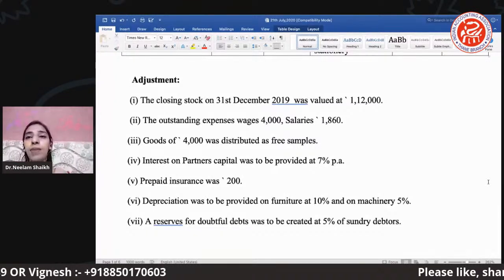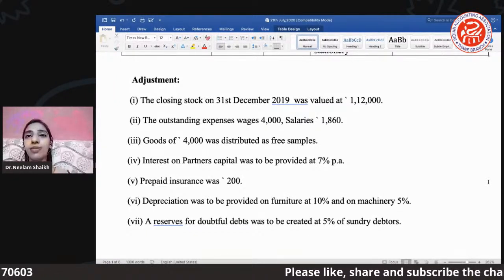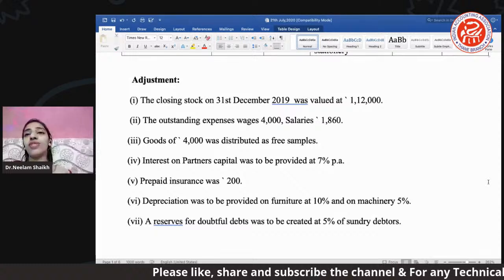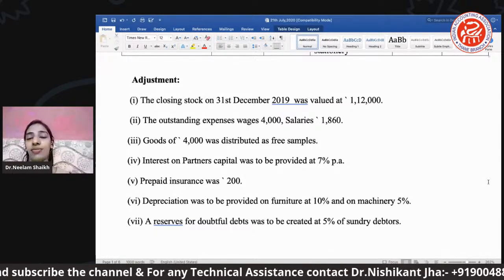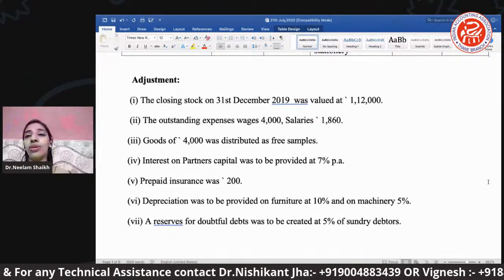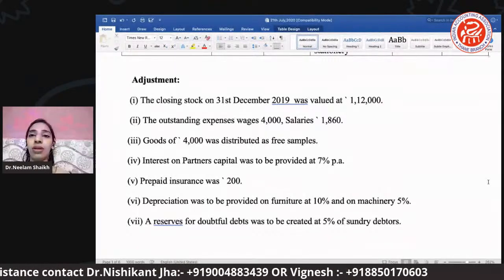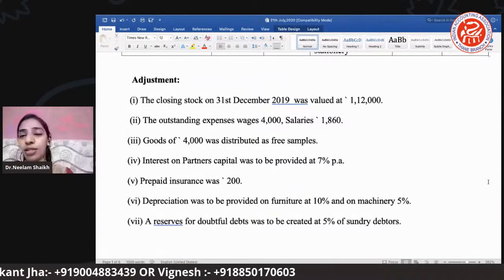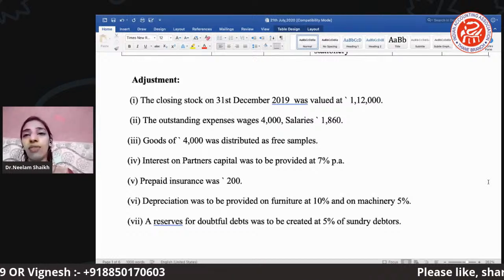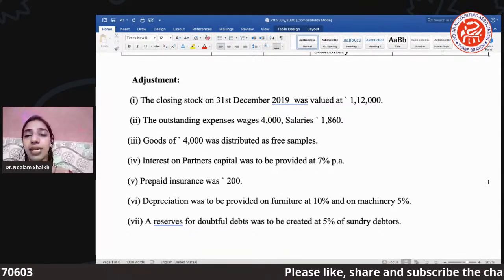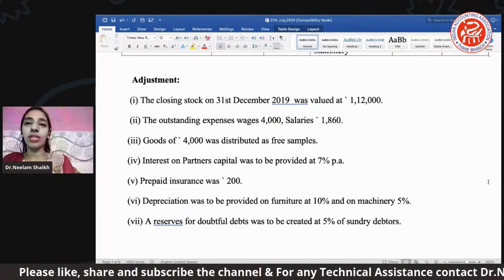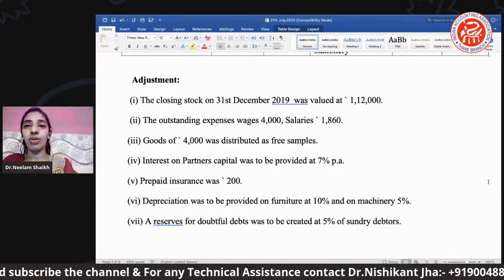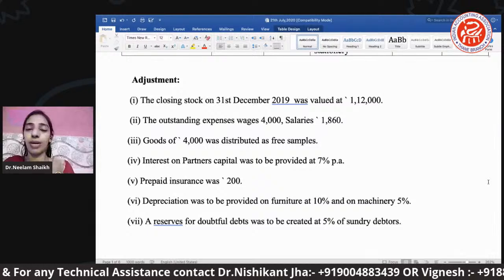Okay. Prepaid is given. Prepaid is nothing but paid in advance. Just now I told you, anything which is being paid in advance, we consider it as already given, right? We have already paid it more. So now that prepaid insurance, we have to deduct it. It is not an additional burden on us. Now we have to reduce it. It becomes one of your assets as well, because suppose you have already paid the premium of 2 months for insurance, then it is already an advance, it's one of your asset parts, right?